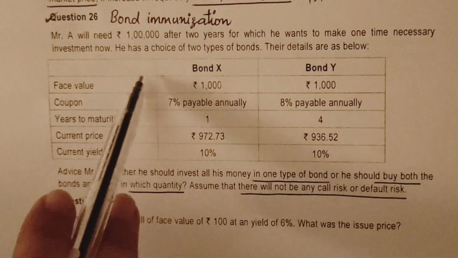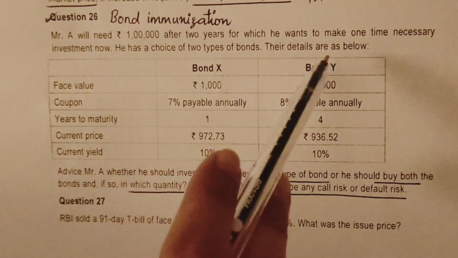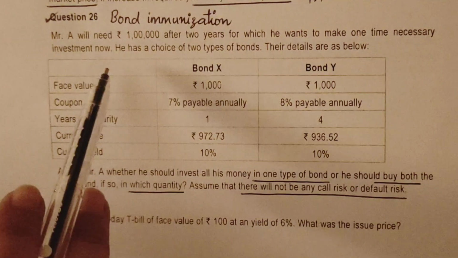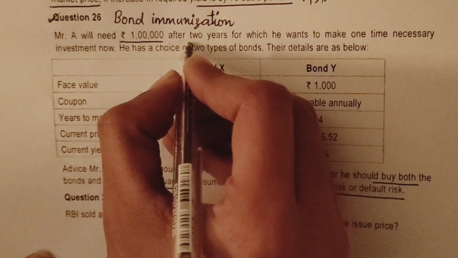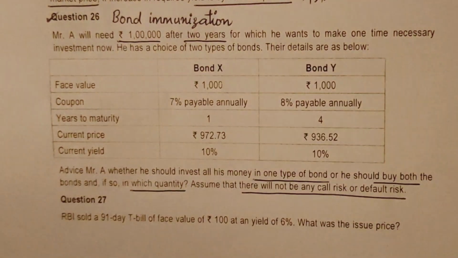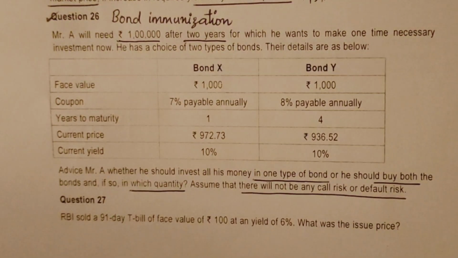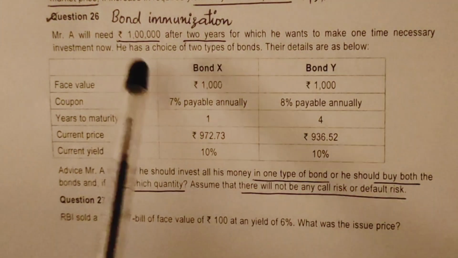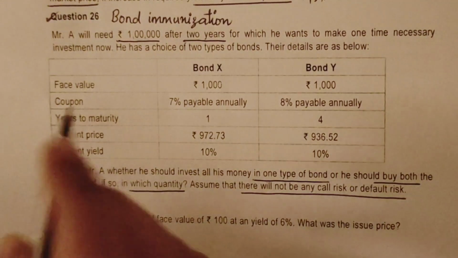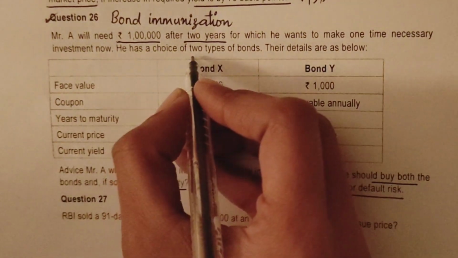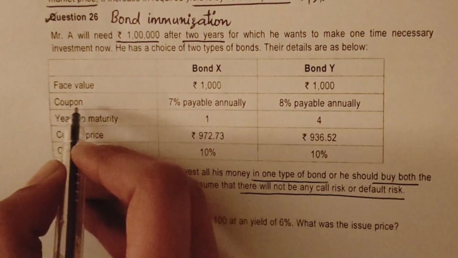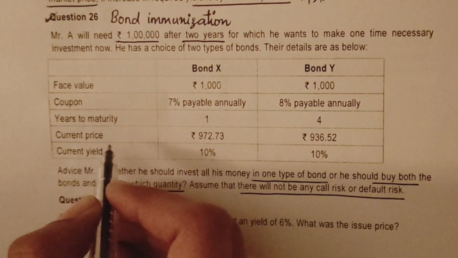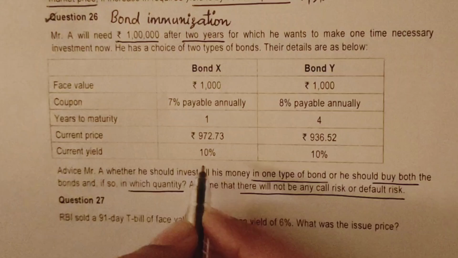Mr. A will need 1 lakh after 2 years, for which he wants to make a one-time investment now. So he wants to make the investment now, and after 2 years he needs to get 1 lakh in return. He has a choice of two types of bonds, bond X and bond Y. Their face value, coupon rate, YTM, current market price, and current yield are given.